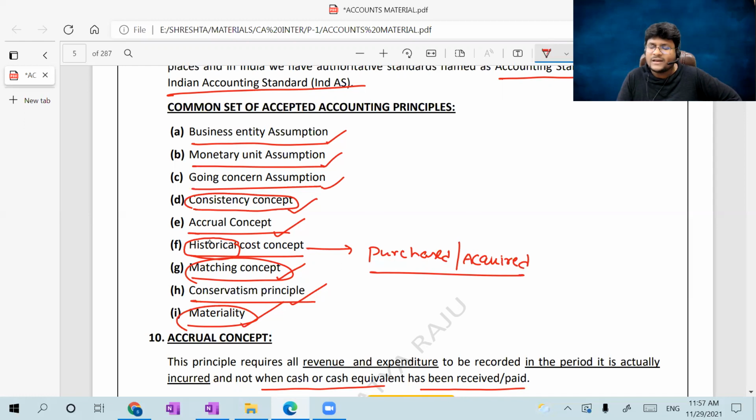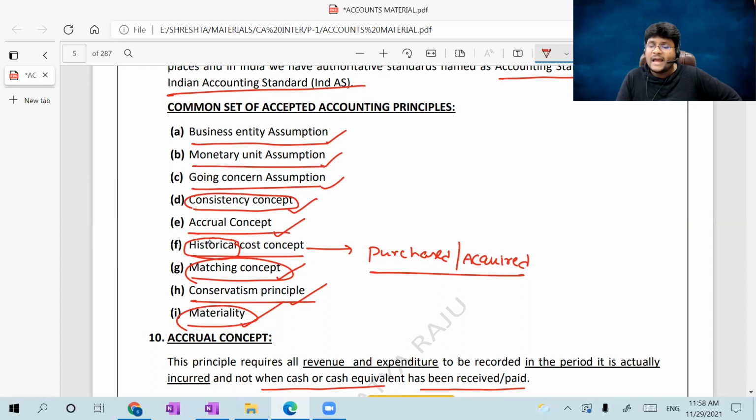Going concern assumption is nothing but, before going concern, I discussed the periodicity concept. The entire lifespan of the organization will be divided into different periods, which is nothing but the periodicity concept. For each and every period, we are preparing the financials separately. Now coming to the going concern assumption, at the end of a particular period, that is a financial year, if our entity is presuming that our business activities will continue into the near future, then going concern assumption is appropriate.